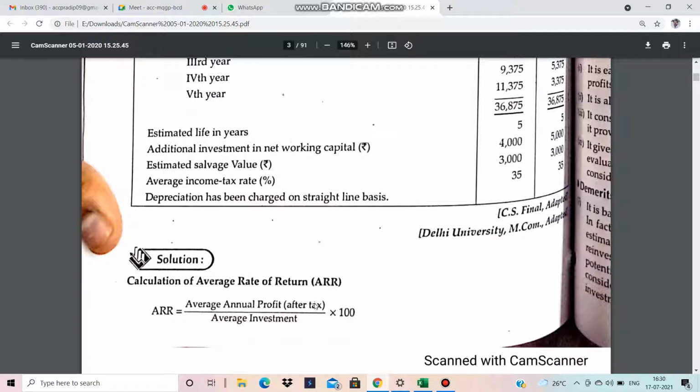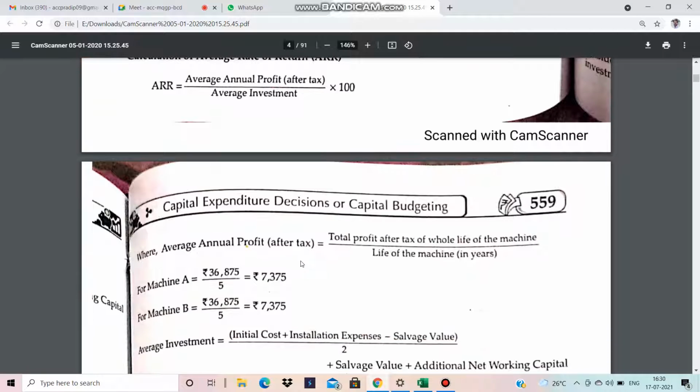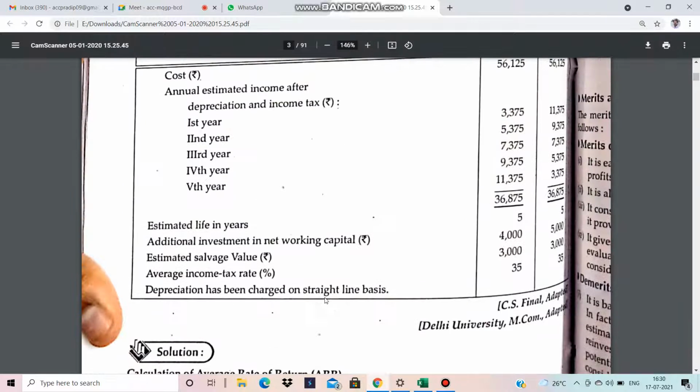Depreciation is charged on the straight line basis. The fundamental formula of ARR is average annual profit after tax divided by average investment. Now you have to calculate the average annual profit. If you add all these things for machine A, it becomes 36,875.